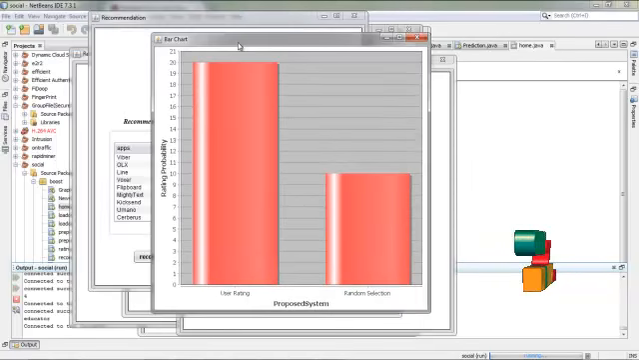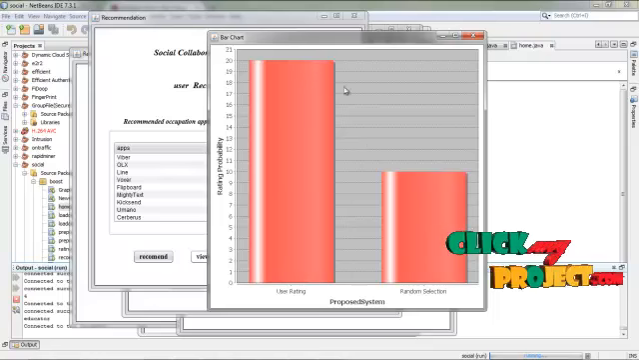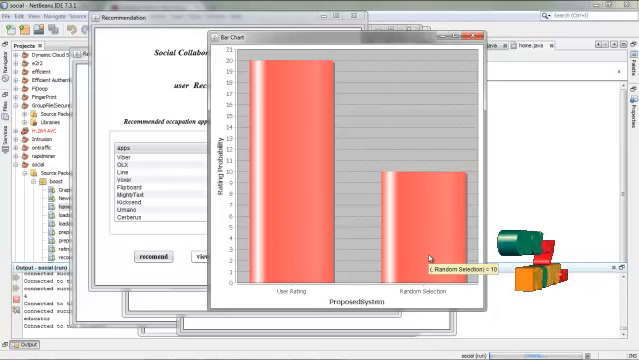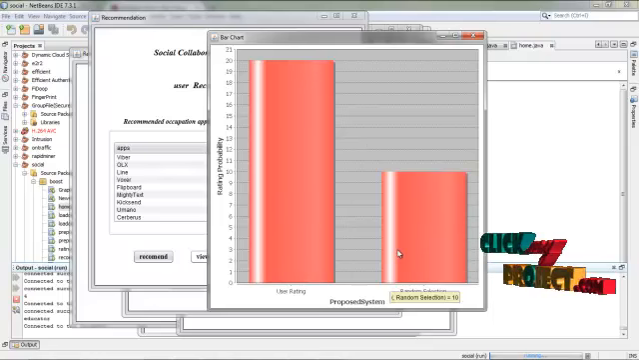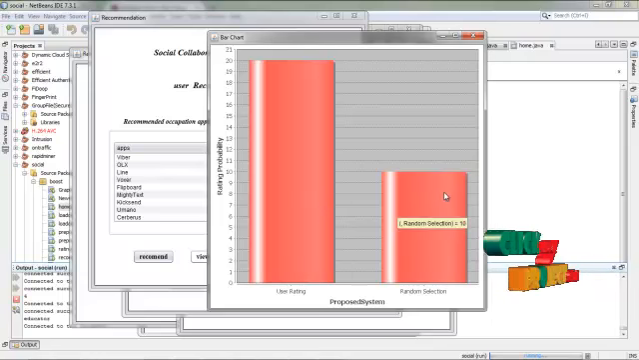And in the graph, it is mentioned that the rating probability can be calculated related to the user ratings and the random selection. It shows the proposed system, the user ratings and the random selection.